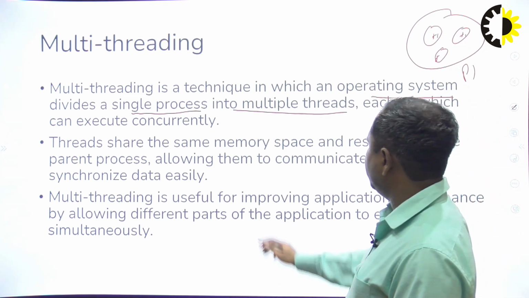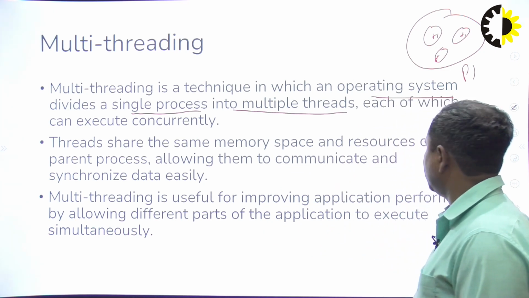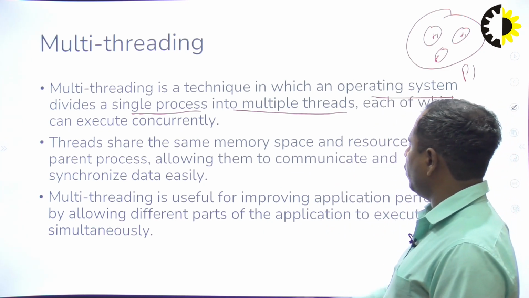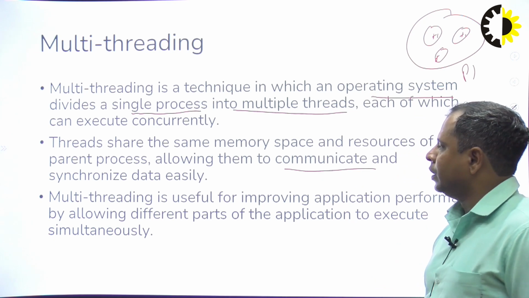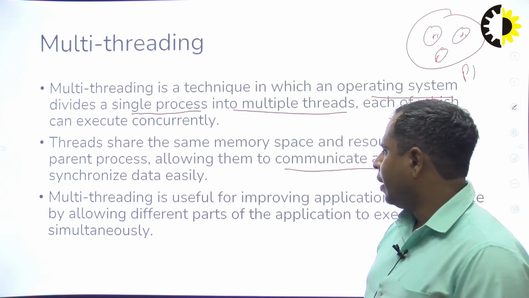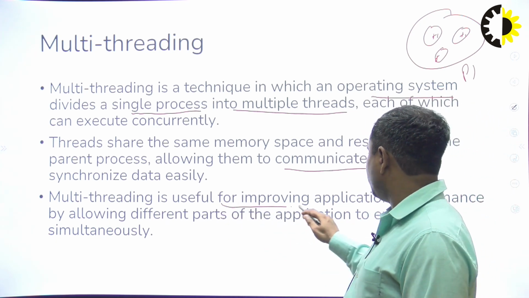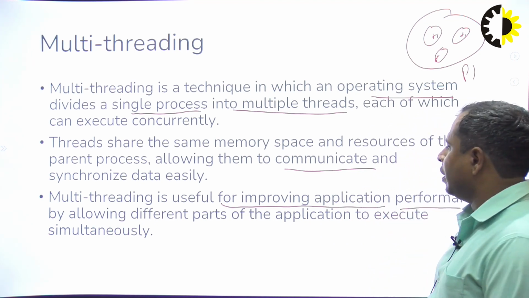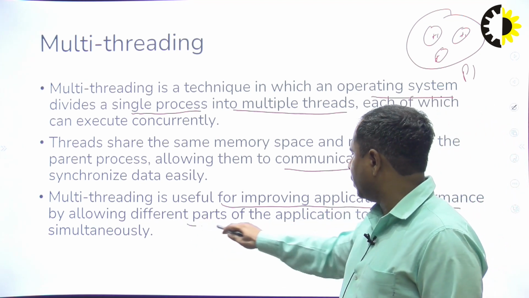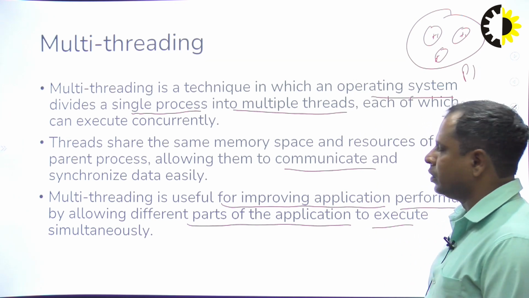Threads share the same memory space and resources of the parent process, allowing them to communicate and synchronize data easily. Multi-threading is useful for improving application performance by allowing different parts of the application to execute simultaneously.